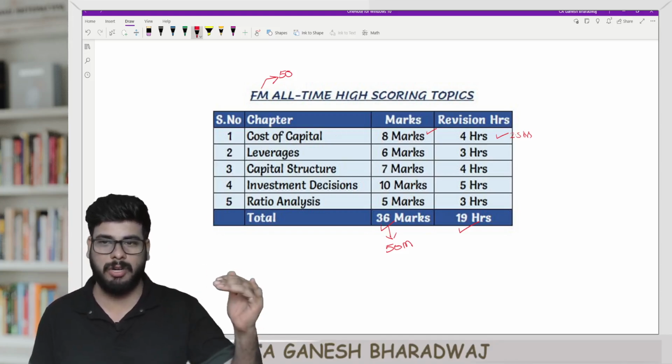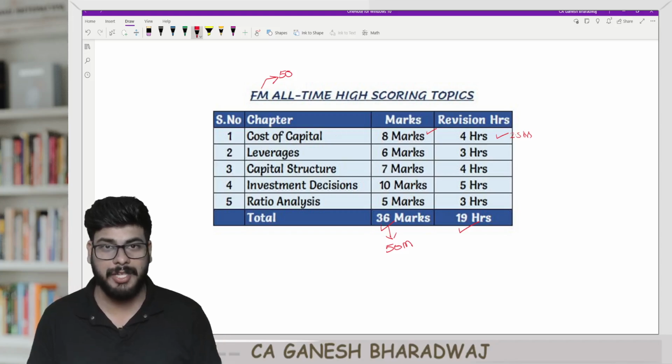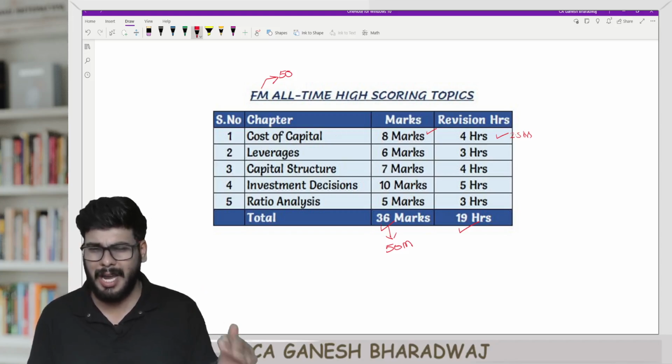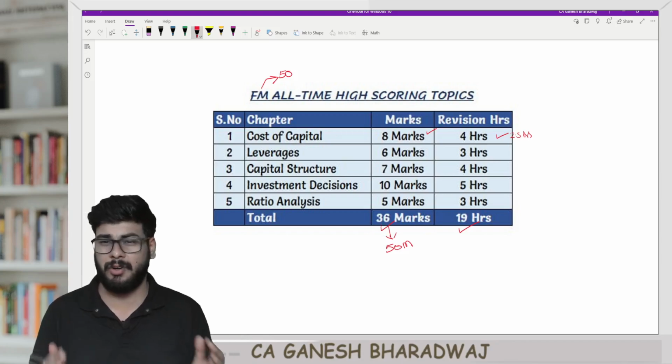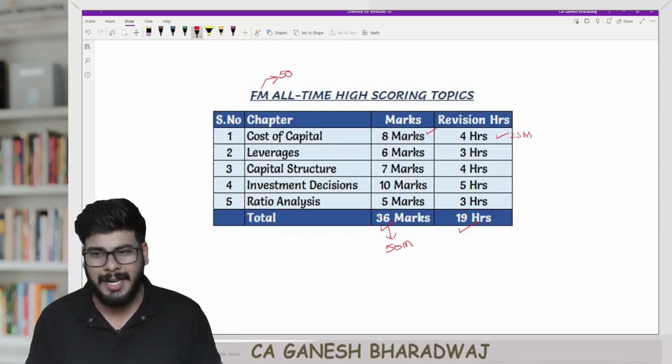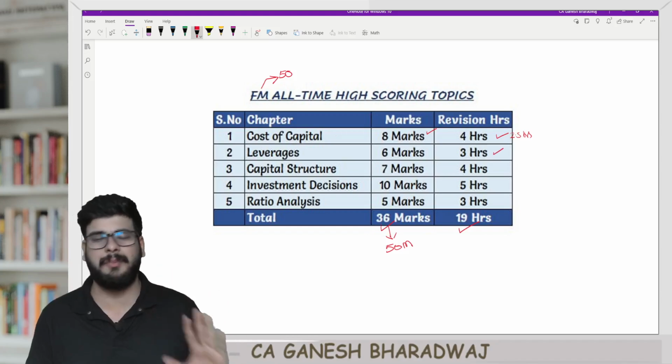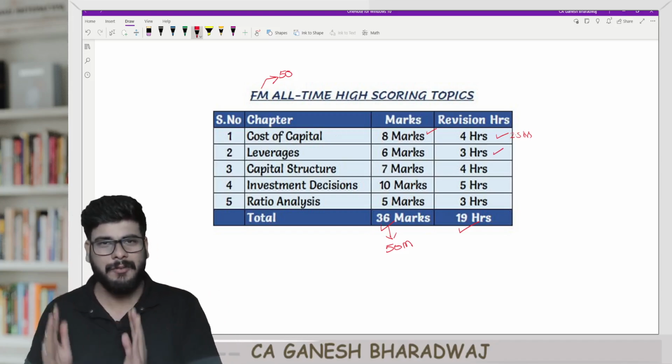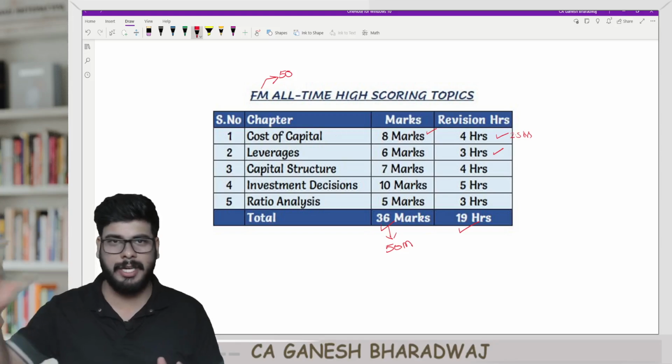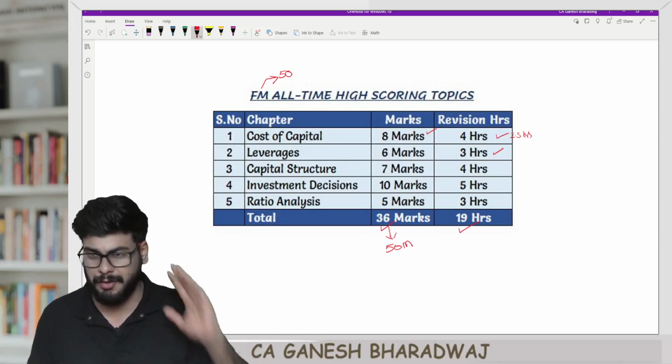Once you're done with this cost of capital, now you can go on to leverages, right? In leverages, on an average, it gets tested for somewhere around 6 to 8 marks, right? And easily you can finish this chapter in a span of 3 hours. And if you're not able to do the revision by yourself, once again, you can watch our marathon video or the free revision video there.